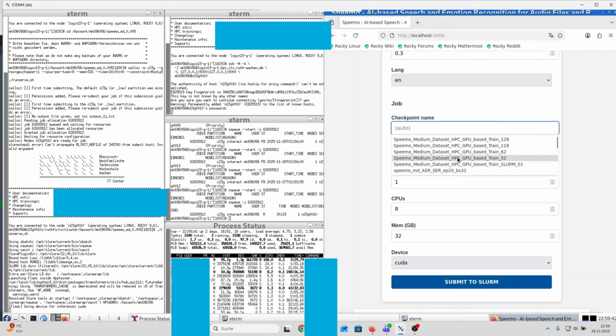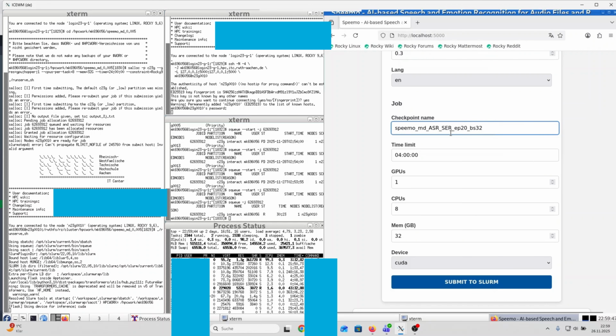A key design decision is that the cluster is used for heavy training, while the final fine-tuned models can later be copied back and used locally for inference. In this way, Speemo combines powerful centralized training with practical local deployment.